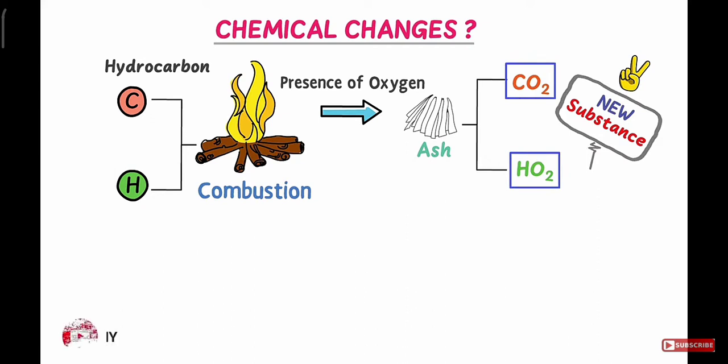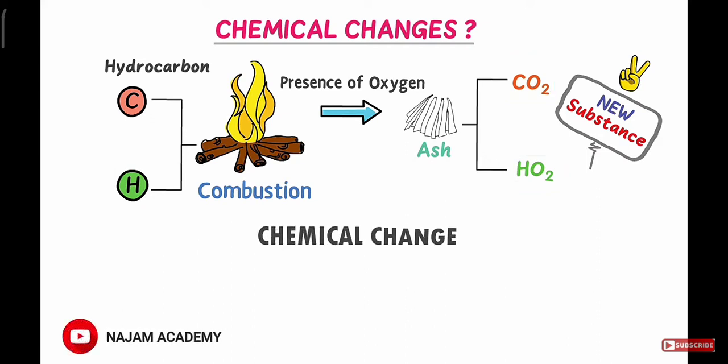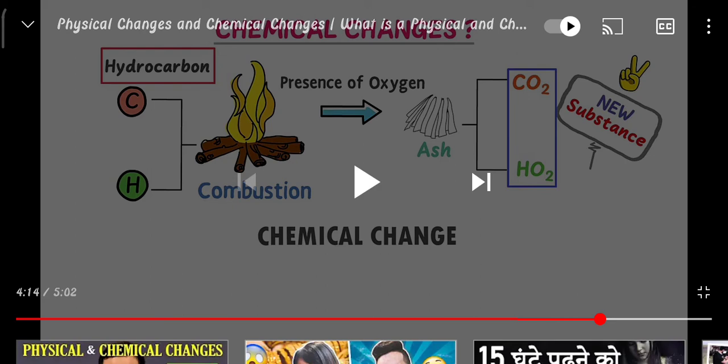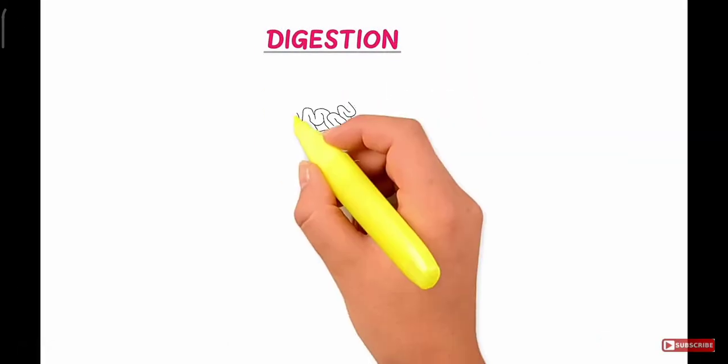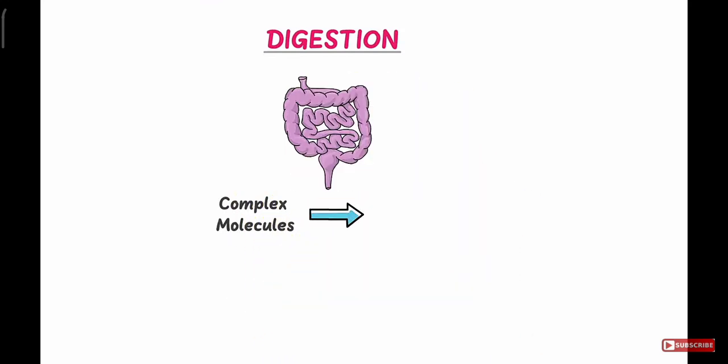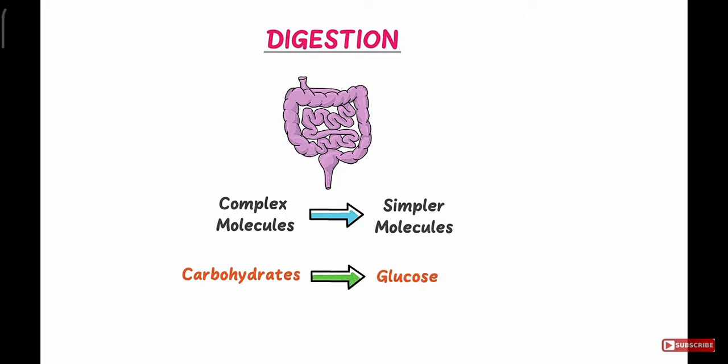We call this change a chemical change because hydrocarbon is converted into carbon dioxide and water. The second example of chemical change is digestion. During digestion, complex molecules are converted into new and simpler substances in the presence of enzymes. For example, carbohydrate is converted into glucose.